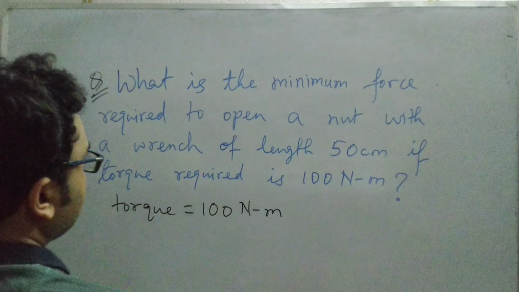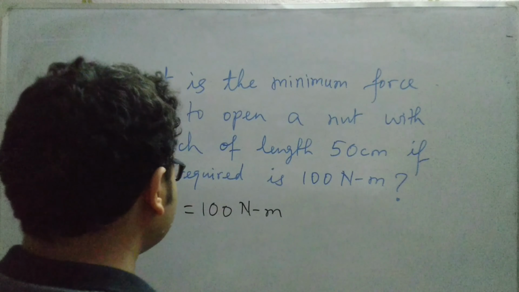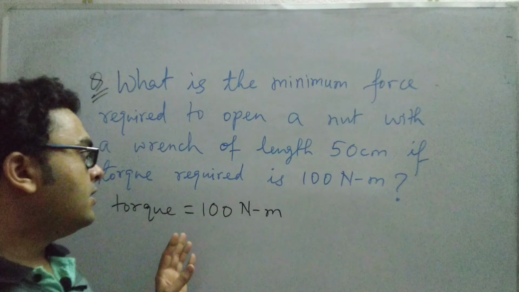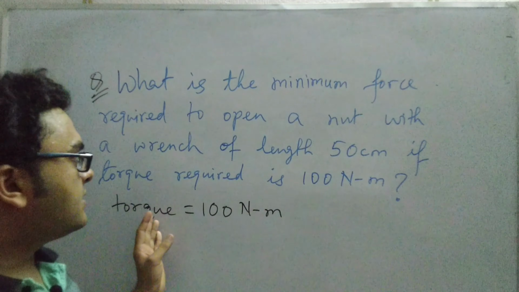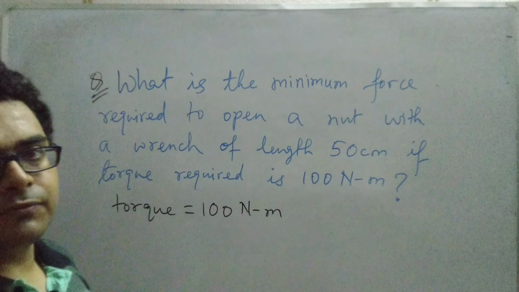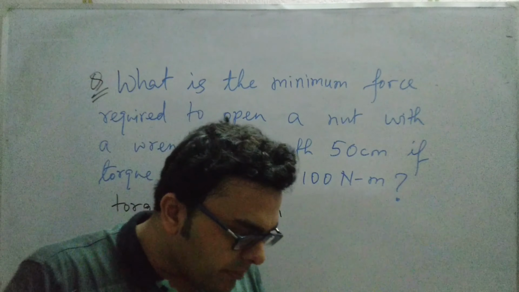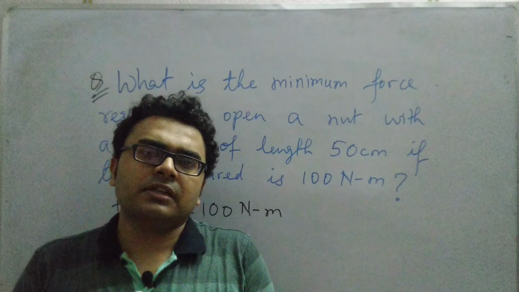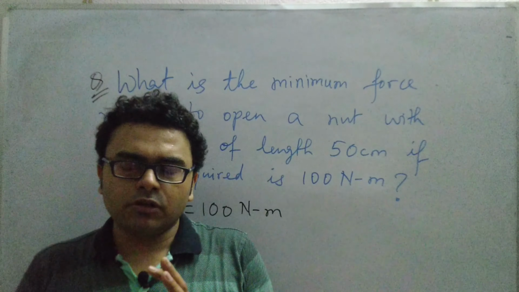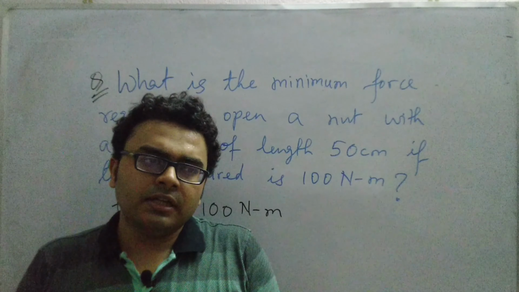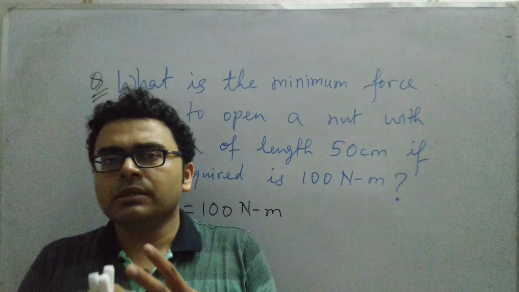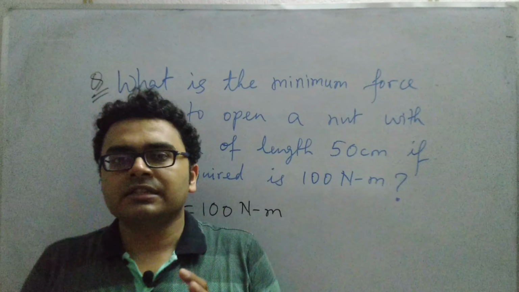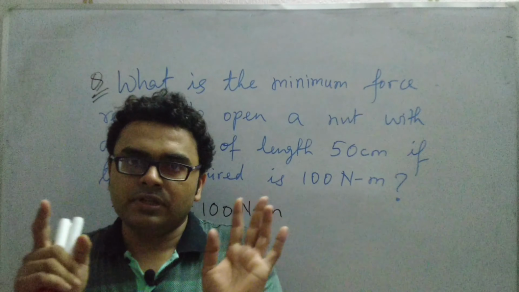Now you will be thinking of what will be the distance. The perpendicular distance has not been mentioned in any way. But see, it's given here that you need to apply the minimum force. I think you have remembered from the previous class that for a certain torque to be produced with a minimum force, the perpendicular distance has to be of the greatest value, isn't it?